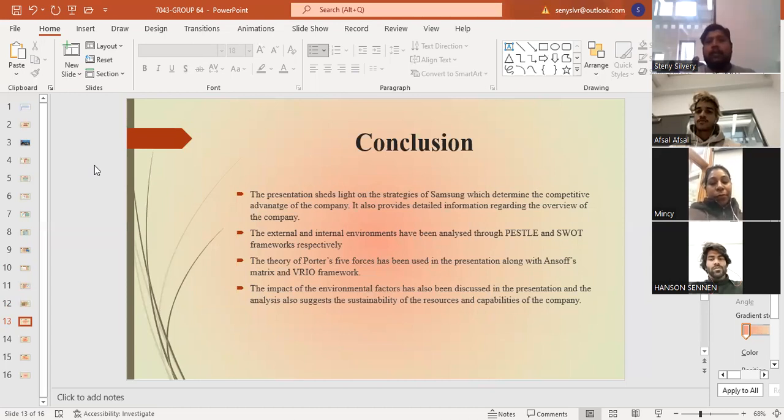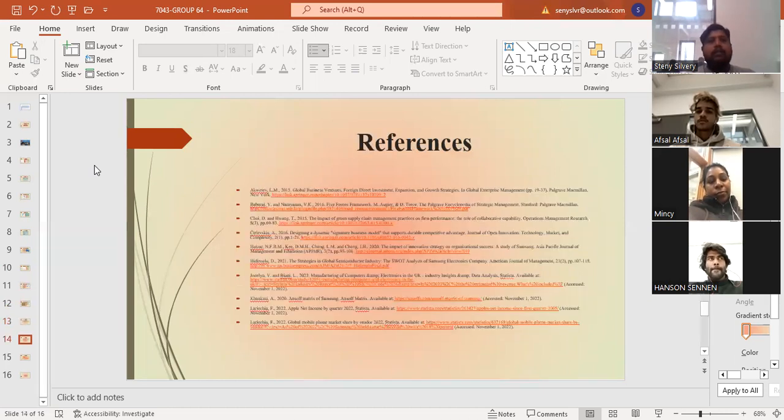We also checked the theory of Porter's Five Forces along with the Ansoff matrix and the VRIO framework. At the last, the impact of the environmental factors on the company has been discussed, along with the sustainability of the resources and capabilities of the company. We are also adding the references of the articles and journals we referred to for creating the presentation.